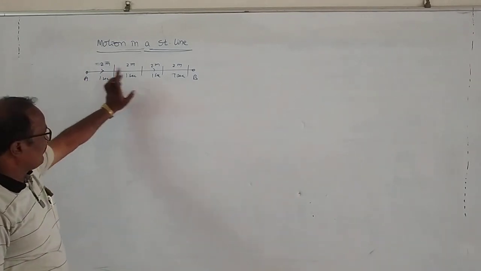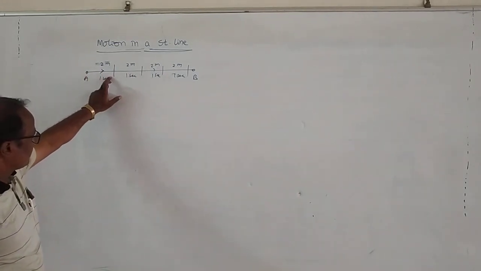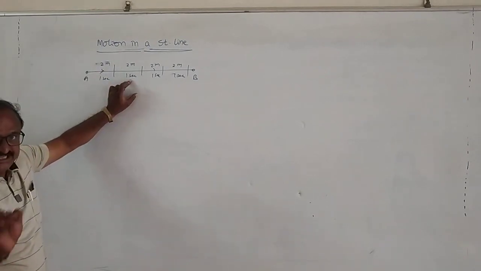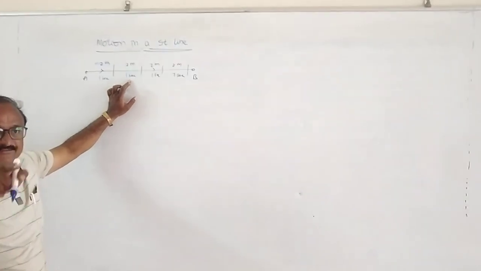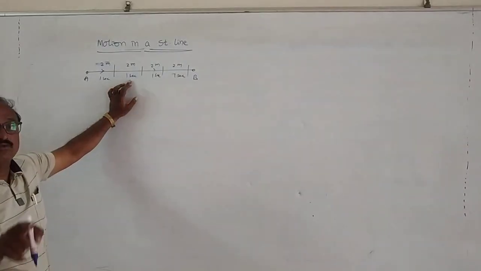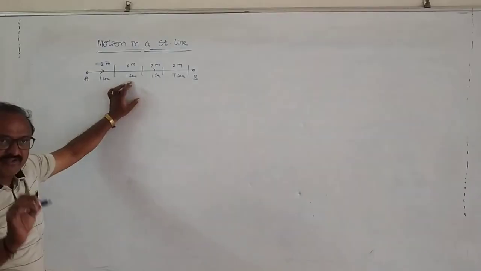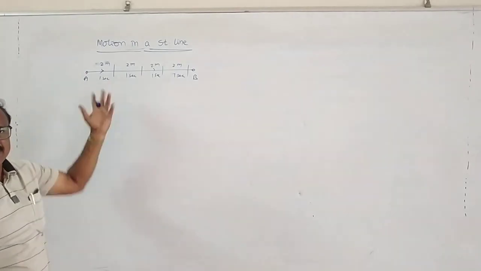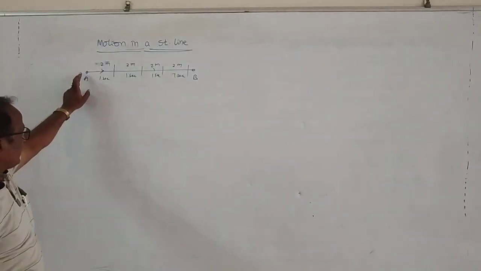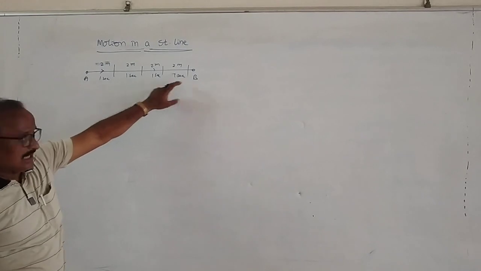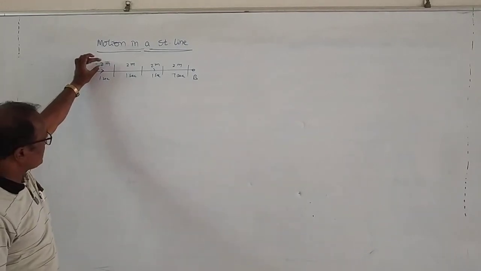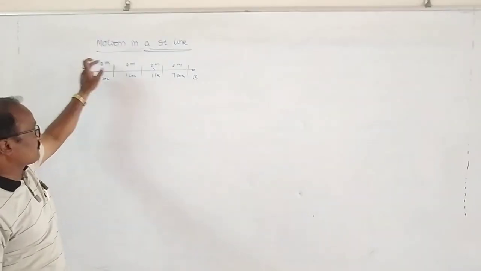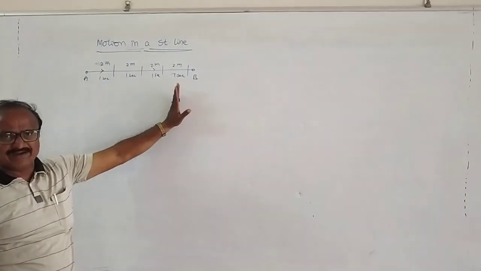Let the particle be moving along a straight line and it covers equal displacements in equal intervals of time. Then we can say the particle is moving with uniform velocity. Otherwise, if a particle is moving along a straight line and it covers equal displacements in unequal intervals of time, or unequal displacements in equal intervals of time, what are we doing?